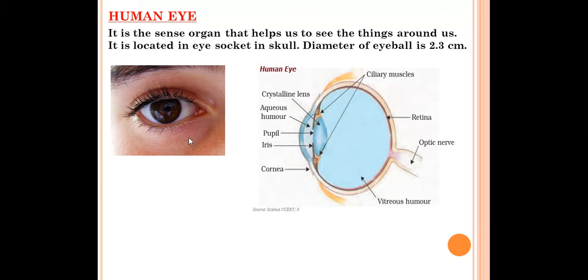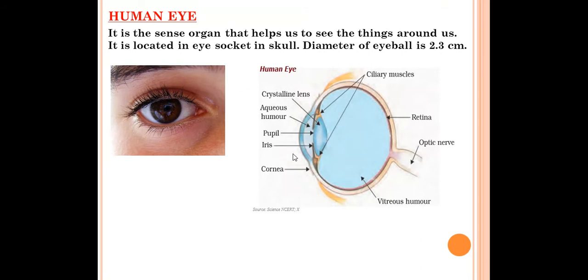And the human eye works like a camera. In the previous chapter, that is light, reflection and refraction, we have read the properties of light, how reflection and refraction occur through mirrors and lenses. We have read reflection and refraction through spherical mirrors, concave lens, convex lens, right? So those properties will also be used in this chapter for studying the human eye. The human eye is like a camera. Its lens system forms an image on the light sensitive screen called the retina.